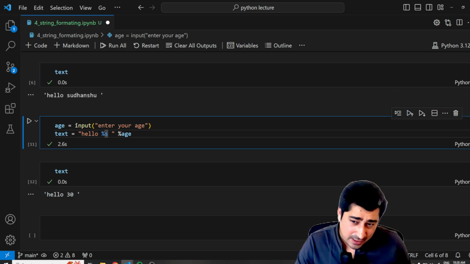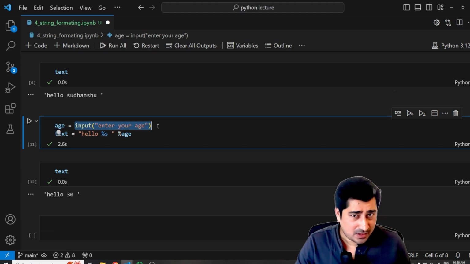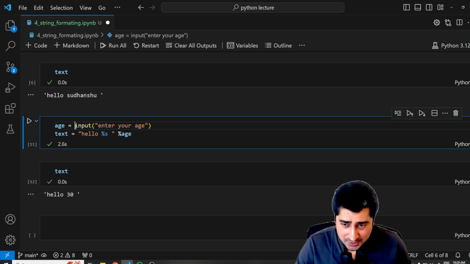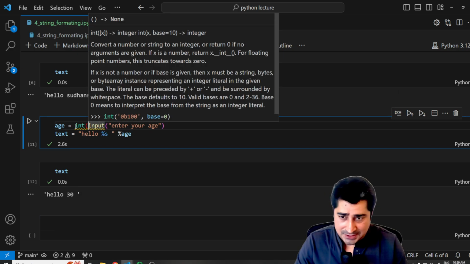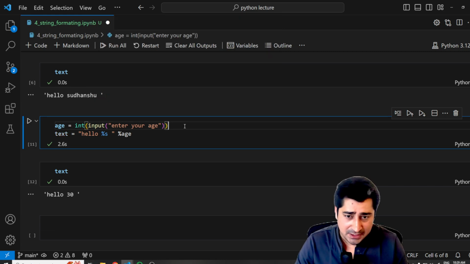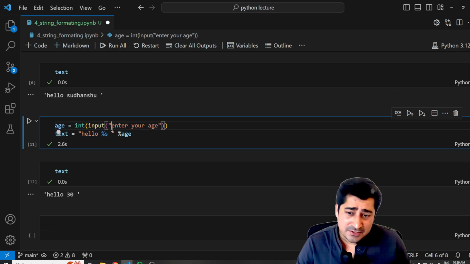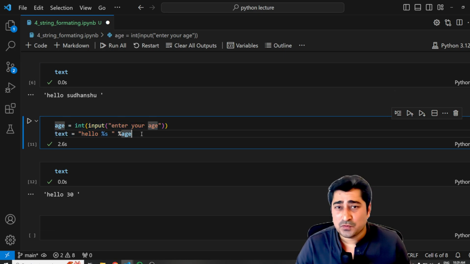Now, as of now, I'm trying to take input as a string, because we all know that input by default is going to take input as a string. Now, I'll try to convert this one into an integer. I'm not making any kind of changes in this one. Let's try to understand whether it is going to work or not. I believe it is not going to work.